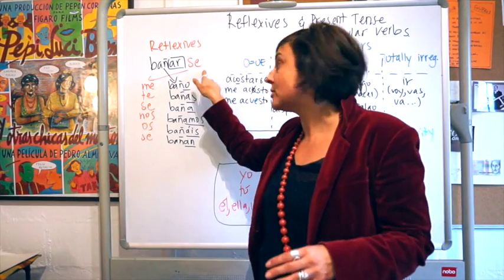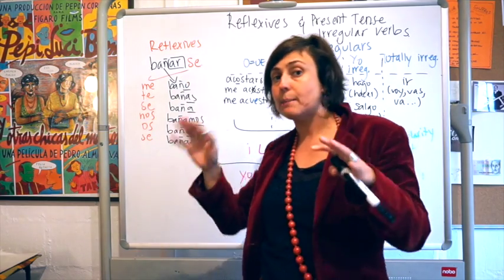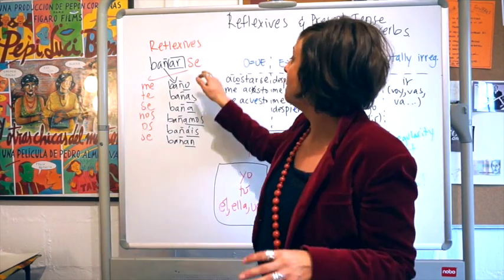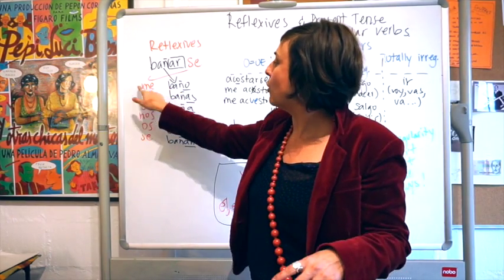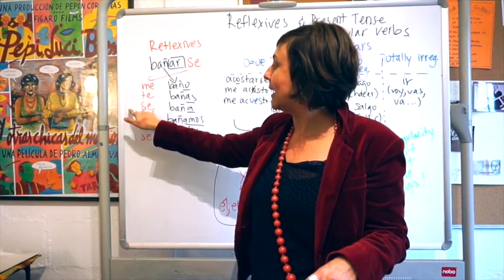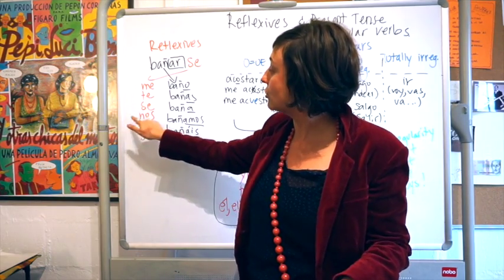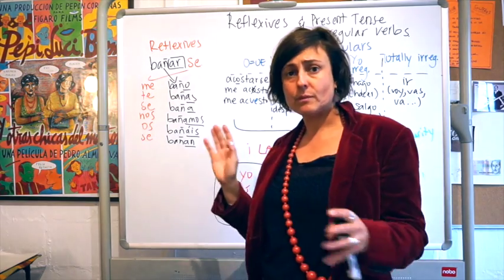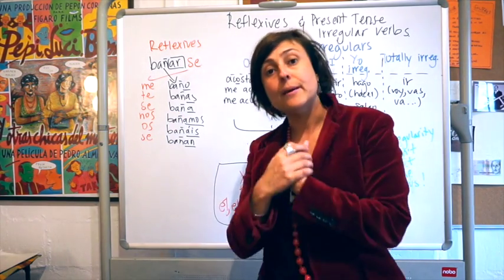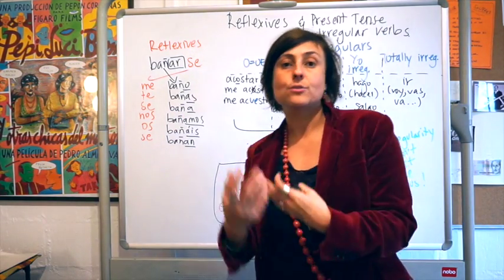The position of this se will change depending on some things in the future, but for now, it will always come here in two separate words. So yo me, tú te, él, ella, usted se, nosotros nos, vosotros os, ellos, ellas, ustedes se. Alright, that's all. So me baño, I bathe myself. Te bañas, you bathe yourself.